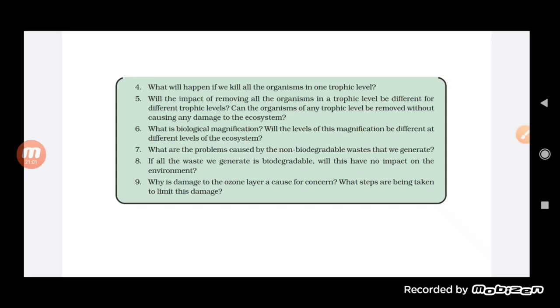But the situation is far better than that of non-biodegradable waste, which cannot be disposed of. So the microorganisms, the decomposers, also need time. We cannot say that there is no impact, but as compared to non-biodegradable waste, it will have a lesser impact on the environment.